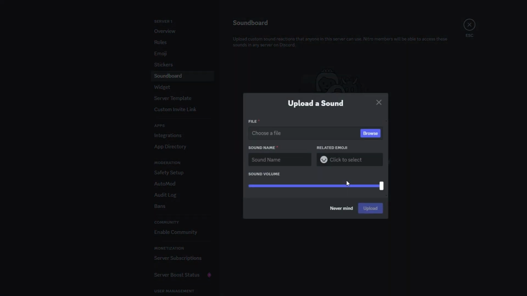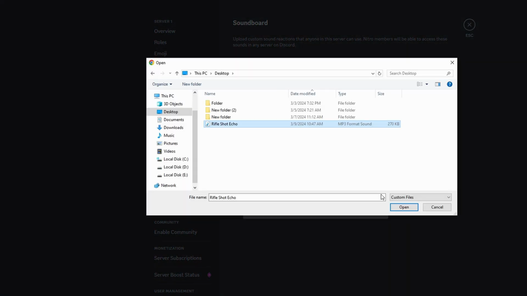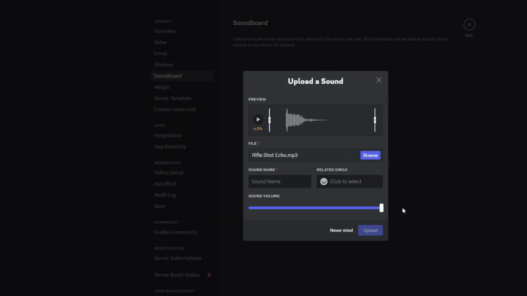Within soundboard settings, click on the upload sound button. A File Explorer window will open. Browse through your files and select the sound file you want to add to your Discord soundboard. Click, hold, and drag the side markers to set the start and end points of the sound. Use the play button to preview the sound.